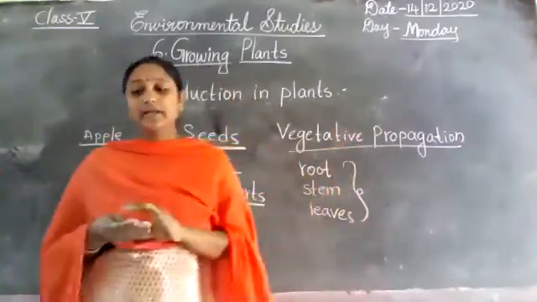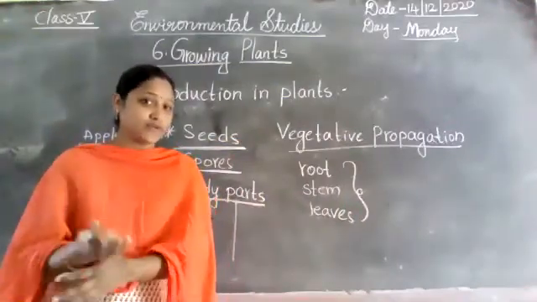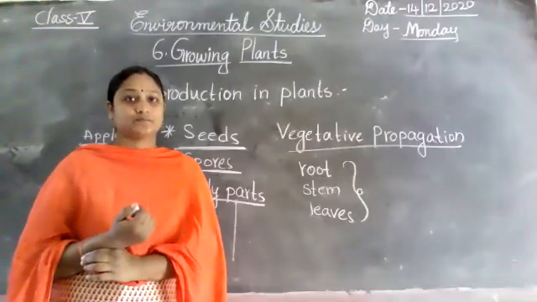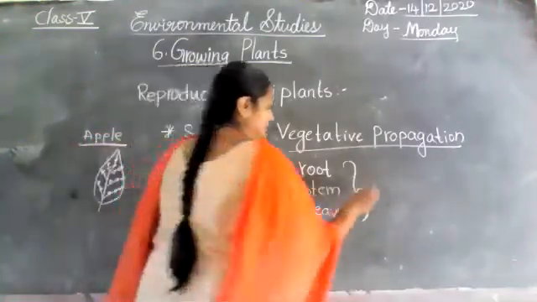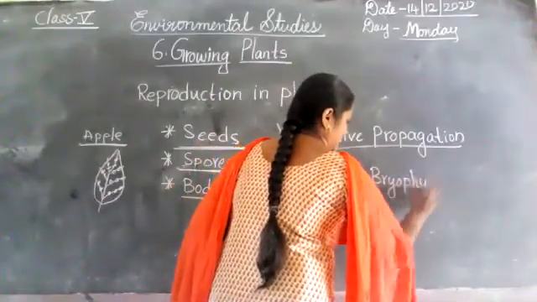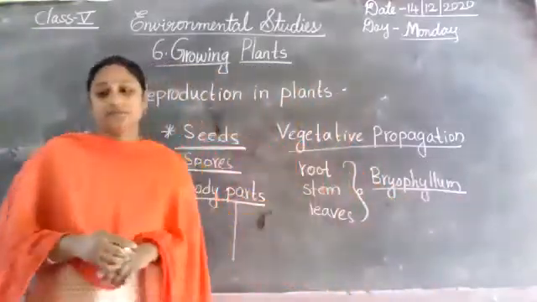I already taught many examples of leaves. For example, one example is Bryophyllum.